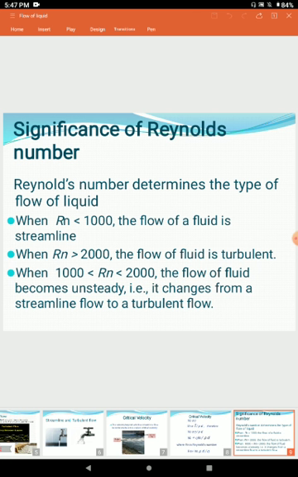This 1000 and 2000 range is given in your textbook, but in standard reference books the values are given as: when Rn is less than 2000, then flow is streamline. When Rn is greater than 3000, the flow of fluid is turbulent, and when Rn is between 2000 and 3000, then the flow is unsteady. But according to your textbook, 1000 and 2000 values are given. Thus, Reynolds number determines the type of flow of a fluid.